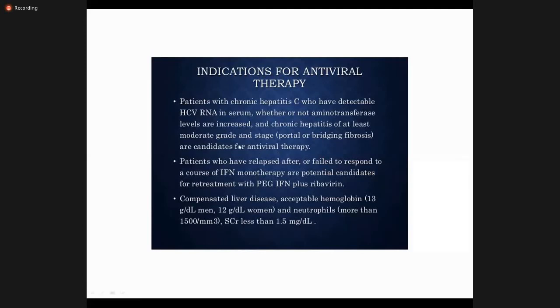If we compare with hepatitis B, there the ALT level should be 2 times normal, then we have to treat. But in hepatitis C, if the HCV RNA is positive in the blood, whatever the level is, even if aminotransferases are not increased, meaning they can be normal, we still have to treat the patient.